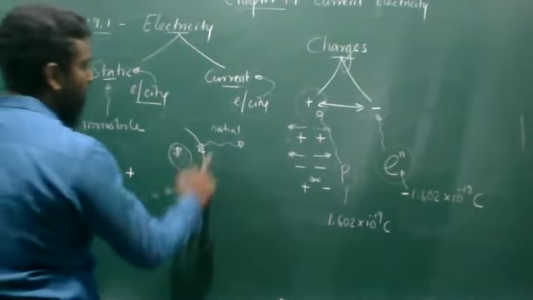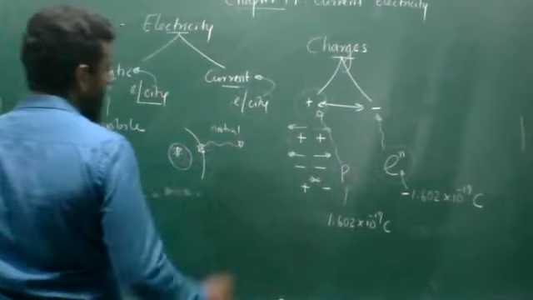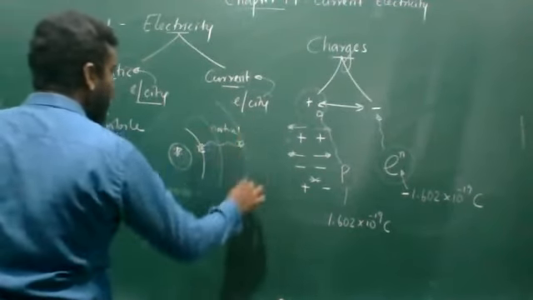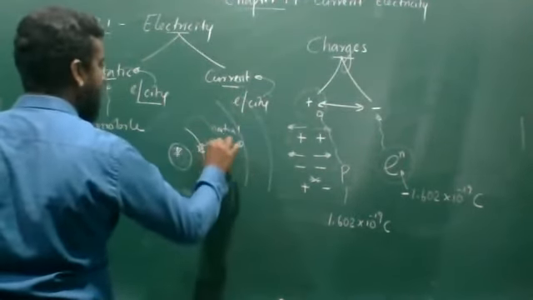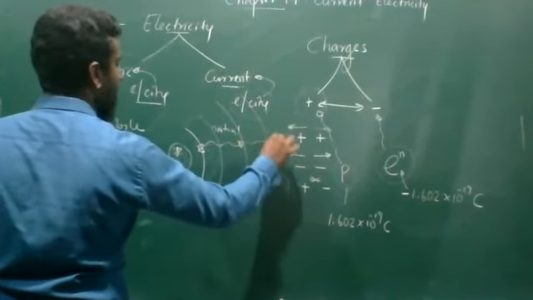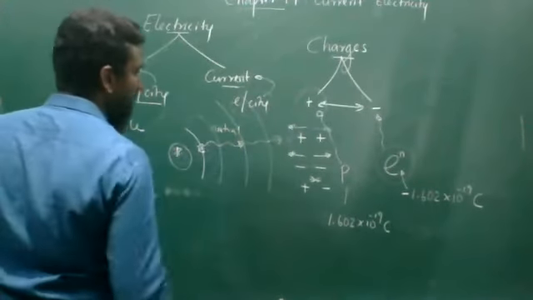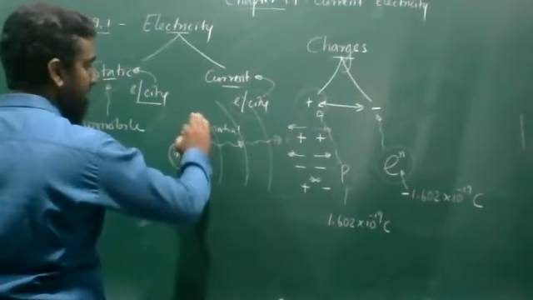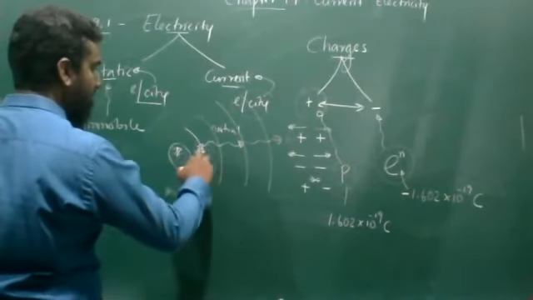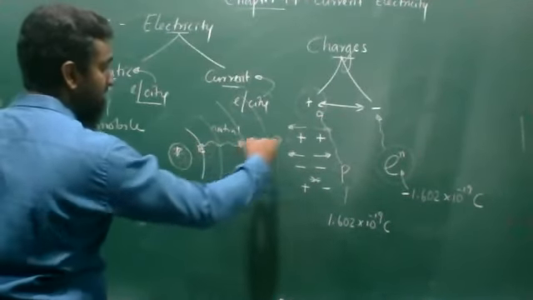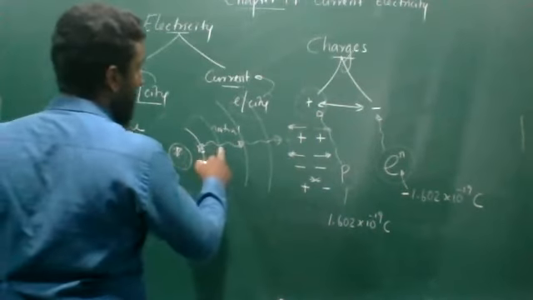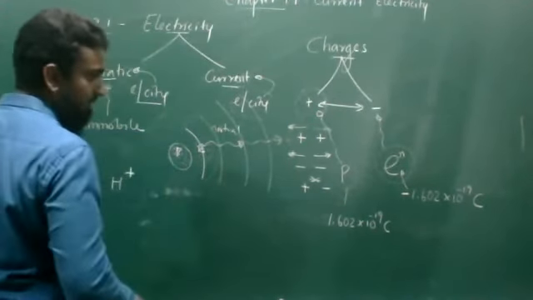Think about removing the electron. If you want to remove it, you have to move it across several energy levels. To take this electron to the next energy level of hydrogen, you have to give it energy.